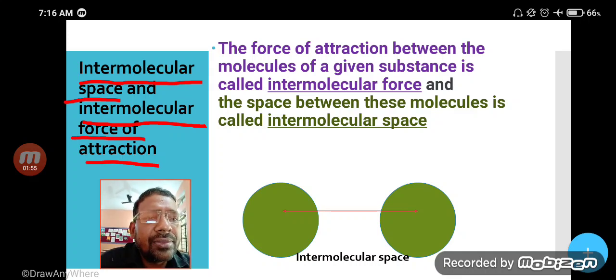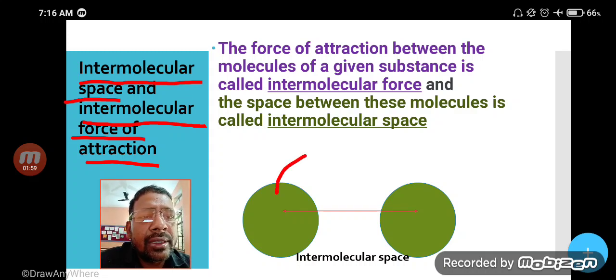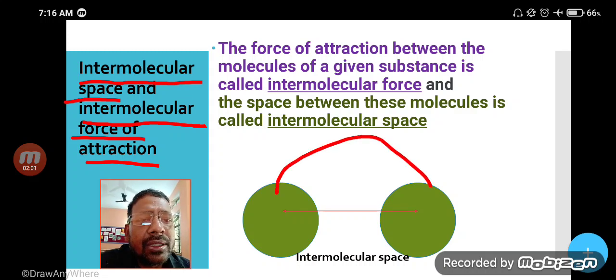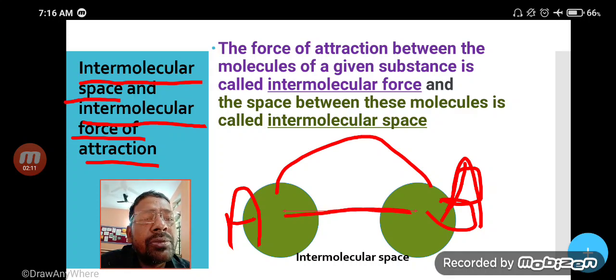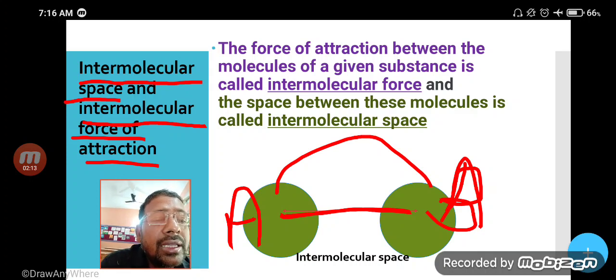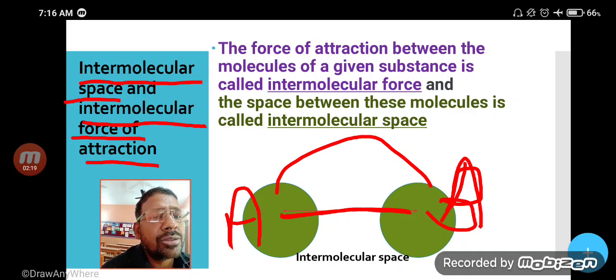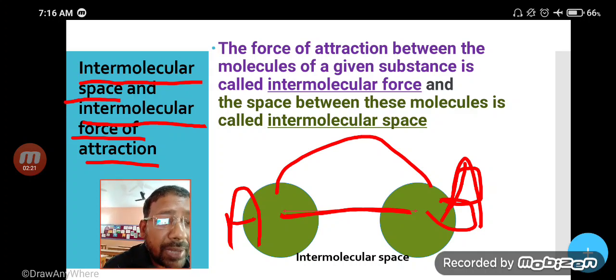What is that? Here you can see 2 molecules, A and B. Suppose I am writing A and B, and the distance between them is called intermolecular space. The distance between 2 molecules or atoms is called intermolecular space.